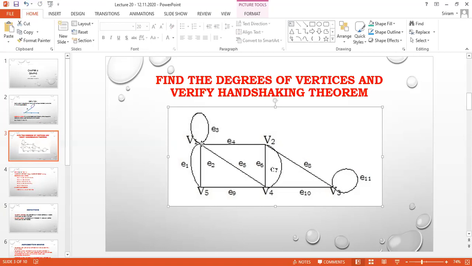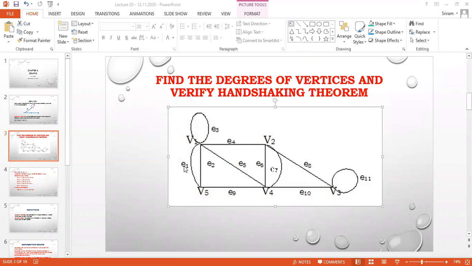When I take V1, V1 is adjacent to V1 because I am having a loop. So the meaning of adjacent: the vertices that are connected by an edge. The same idea applies to adjacent edges: the meaning of adjacent edges is that they have a common vertex.